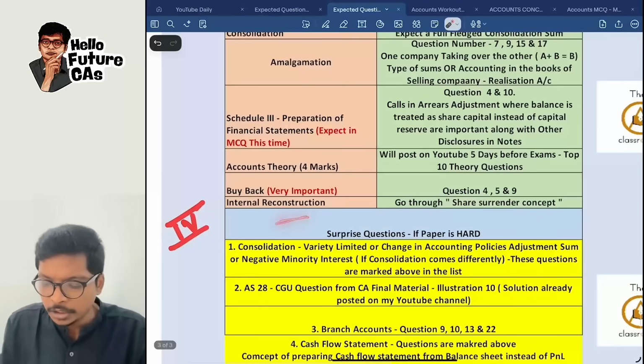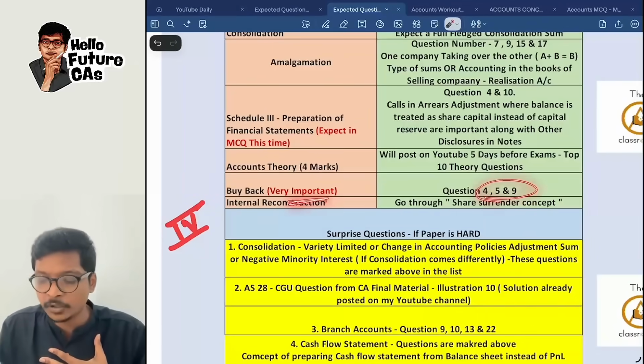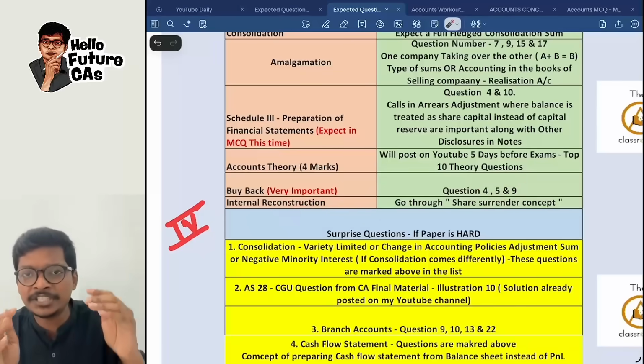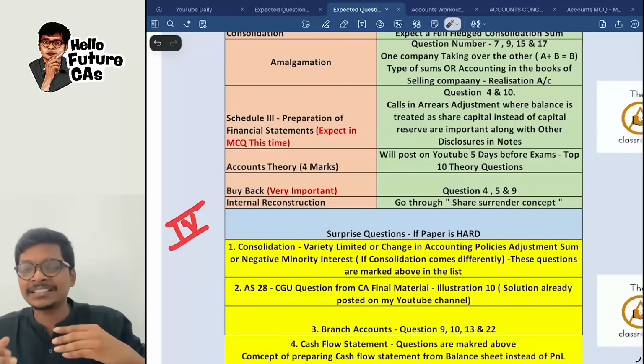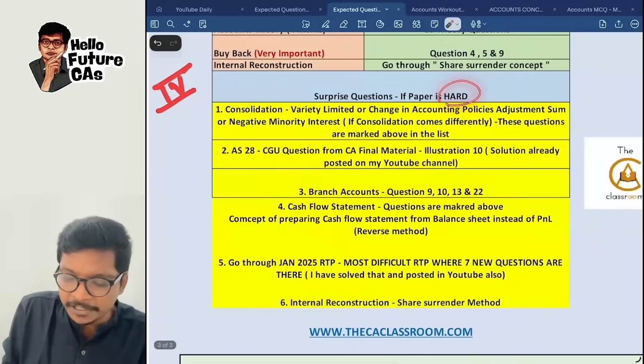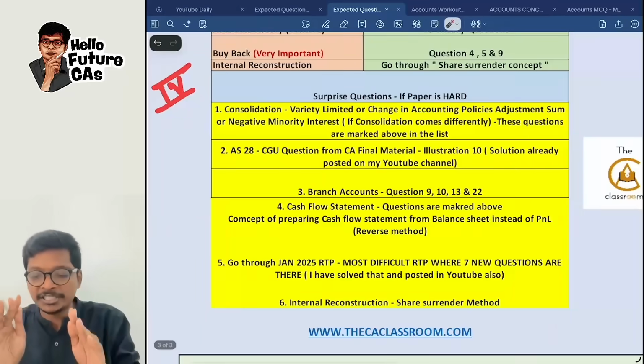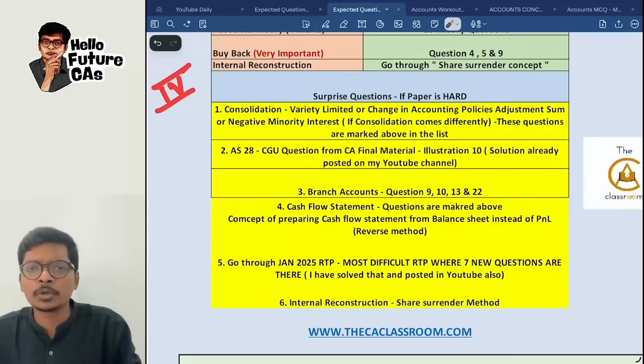Internal reconstruction, go through share surrender. This time buyback is very important. Question 4, 5, 9. That simultaneous equation and the test. Those 3 tests I think they will ask in the main sum itself this time. And if the paper is very hard, I have selected 6 different types of questions. I have given the reference over here. You can go through this also.